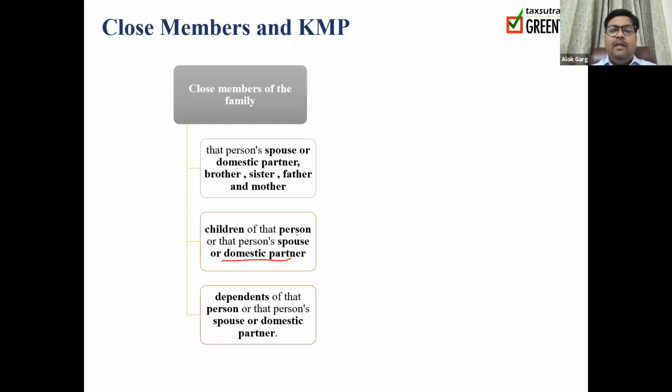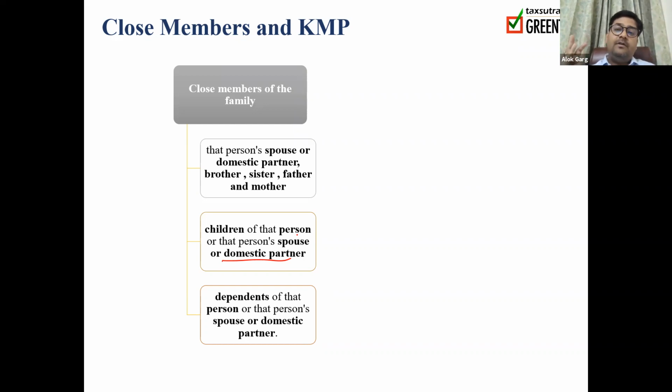Or any relative who is dependent on that person or his or her spouse, then also that person will be considered a related party. So who will be a related party? Father and mother of that person, not father-in-law, mother-in-law. Father and mother of that particular person are considered as a close member of the family.